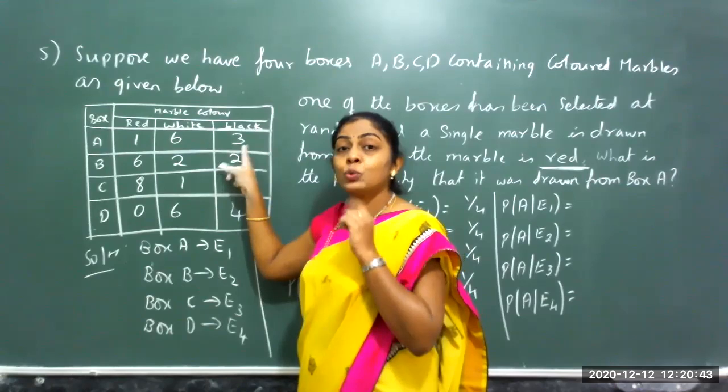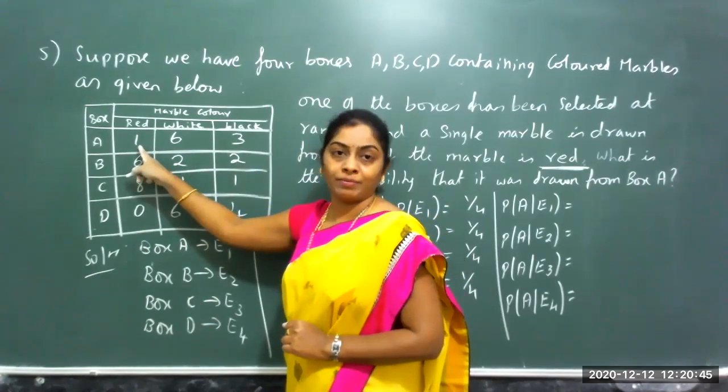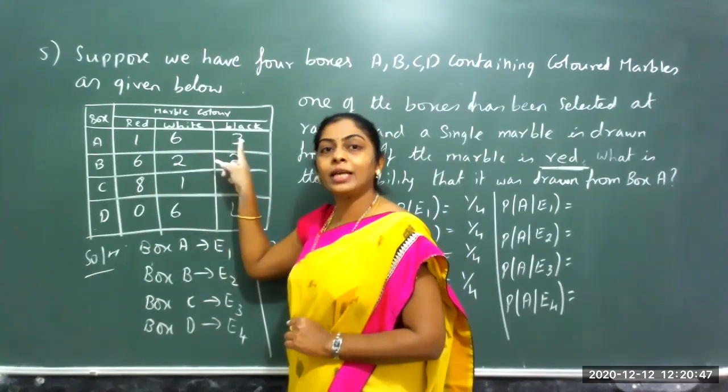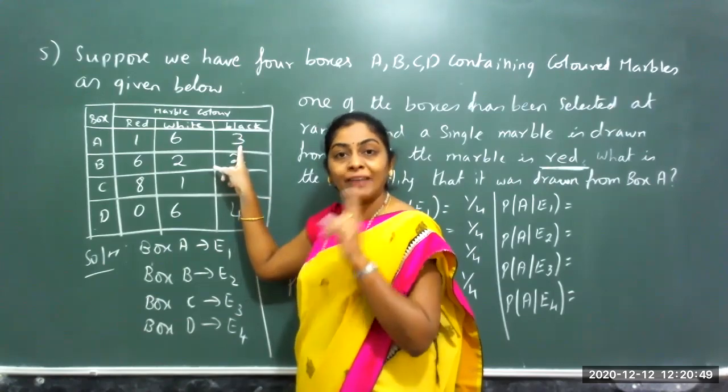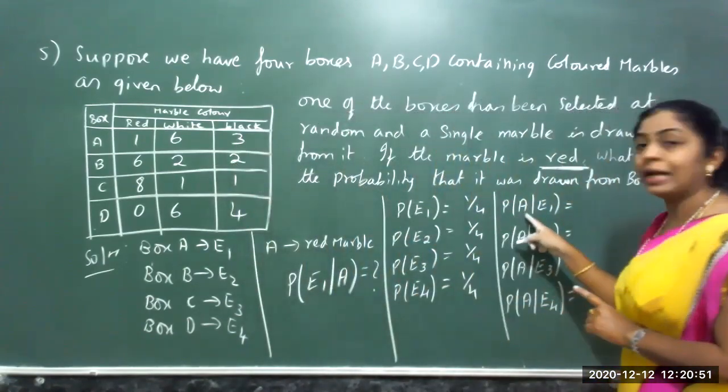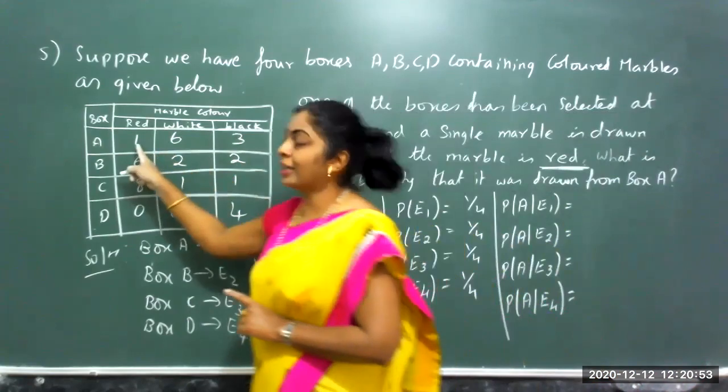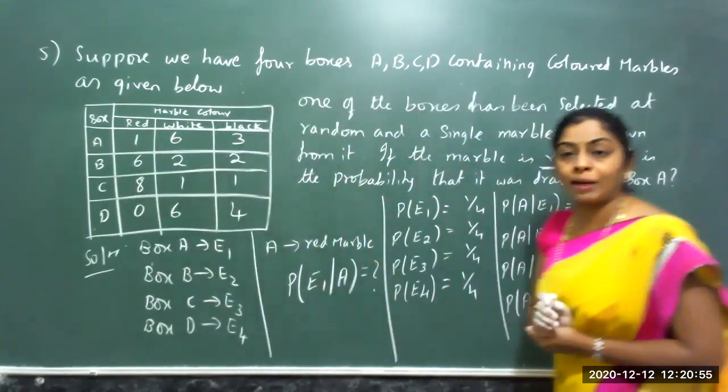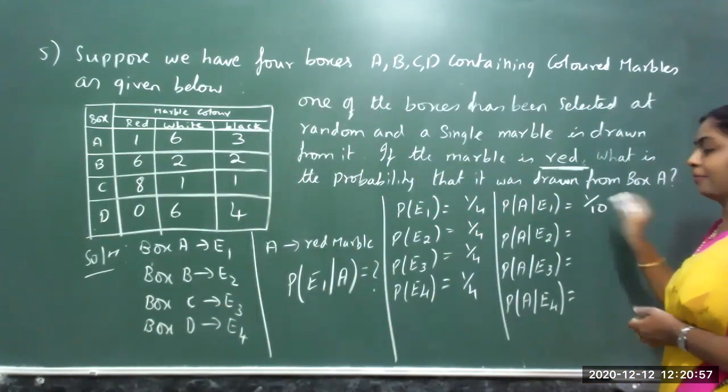The chances of choosing a red marble is only 1. The remaining are 6 white and 3 black, so I cannot choose those. I choose only the red marble. Red marble from box 1 is 1 by the total number. What is the total number?